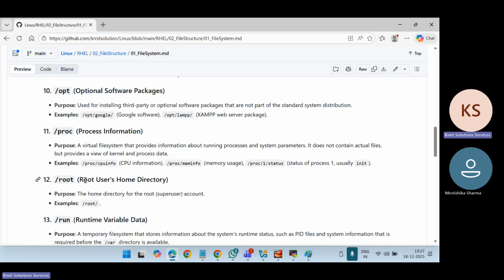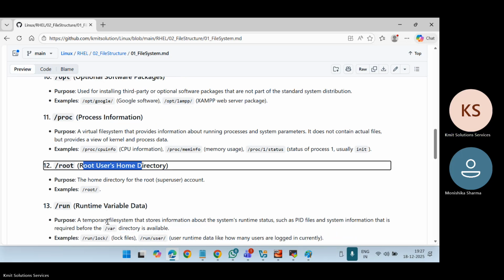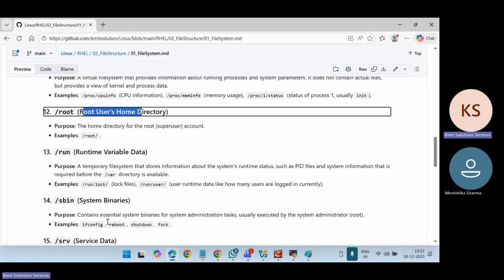Root is the system admin's directory. And /run is a temporary file system that stores the information about system runtime status, like PID, process ID files, and system information that is required before the other directories are available.